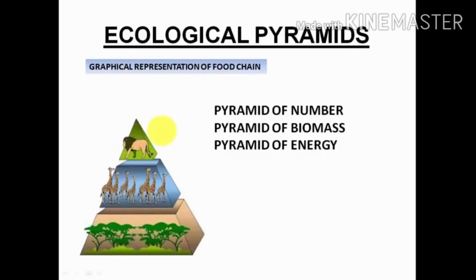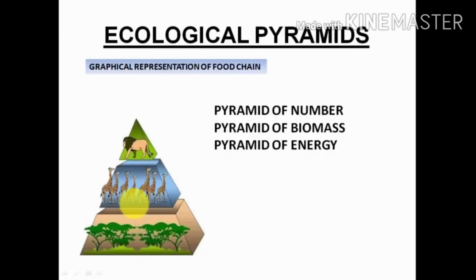Even in this pyramid, we can see that the weight of the lion will be lesser, the weight of the giraffe slightly more, and the trees will be even more. So even this pyramid is actually an upright pyramid.